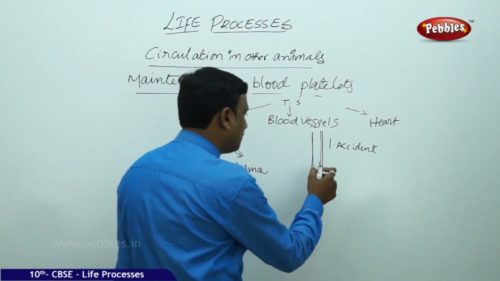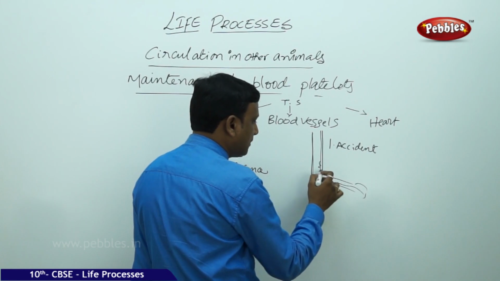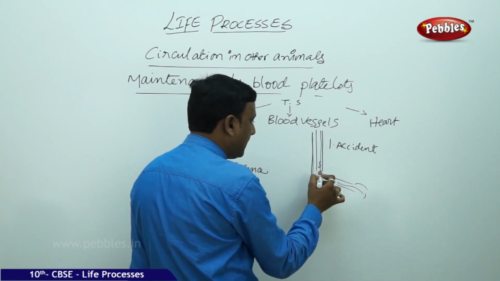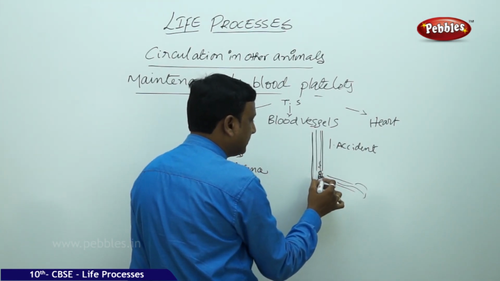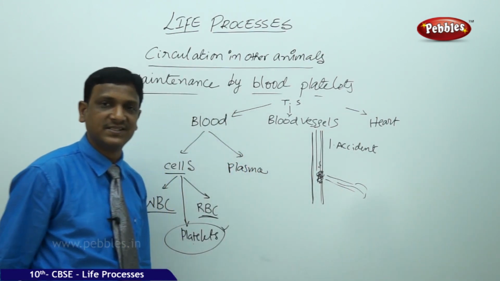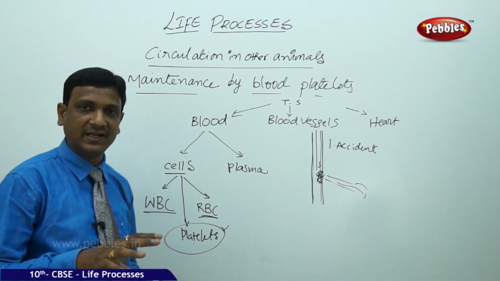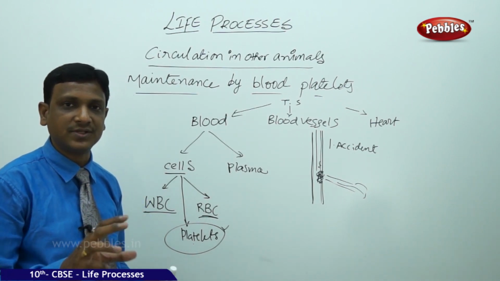So when there is damage to the blood vessel, the blood flows out. In the blood vessel, the platelets gather together, and they block the blood vessel and initiate a series of reactions. They convert some enzymes into some proteins.